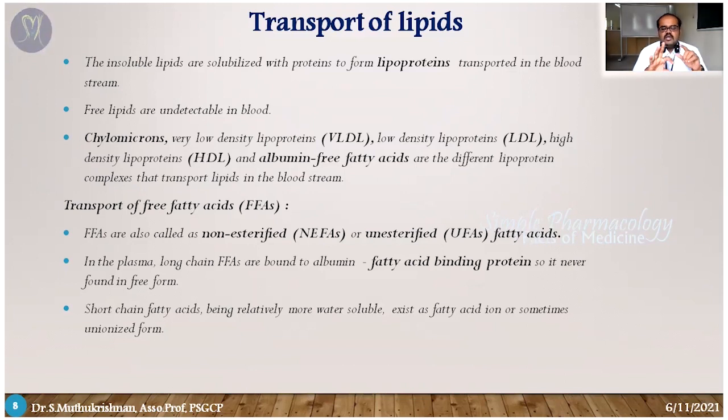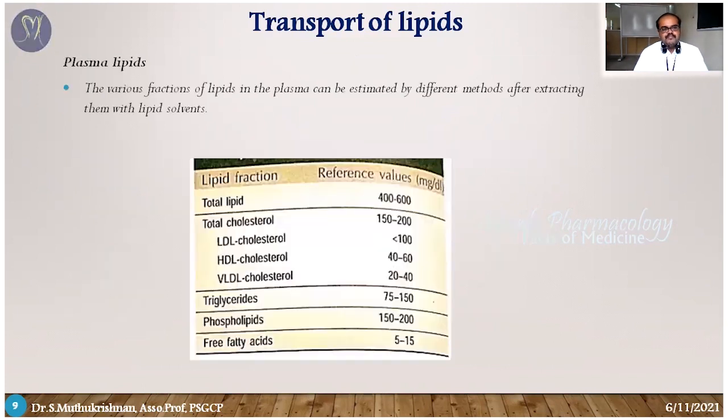So lipids complex with protein and are called lipoproteins. The major lipoproteins are chylomicrons, VLDL, LDL and HDL. If it is a long chain free fatty acid, it complexes with the plasma protein albumin, called the free fatty acid binding protein. Short chain fatty acids exist in unionized form itself. These are the major concepts in transport. So now we have seen what lipids are, types of lipids, the fuel reservoir mechanism and the transport mechanism.